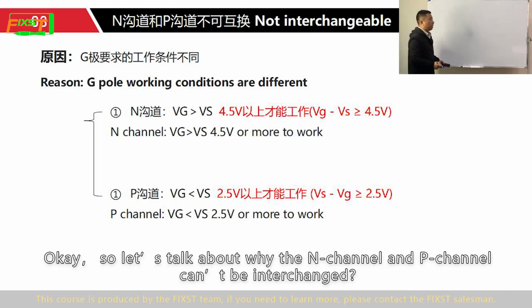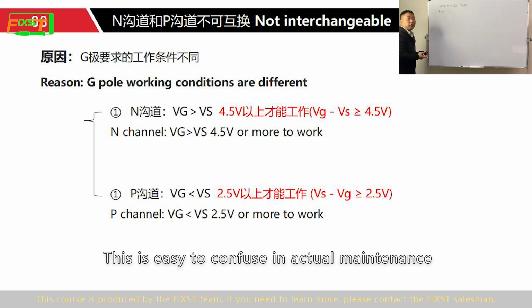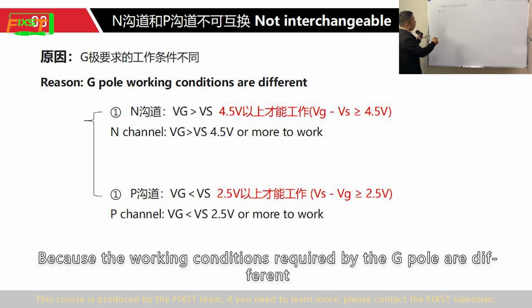Okay, so let's talk about why the N channel and P channel can be confused. This is easy to confuse in actual maintenance, because the working conditions required by the G pole are different.